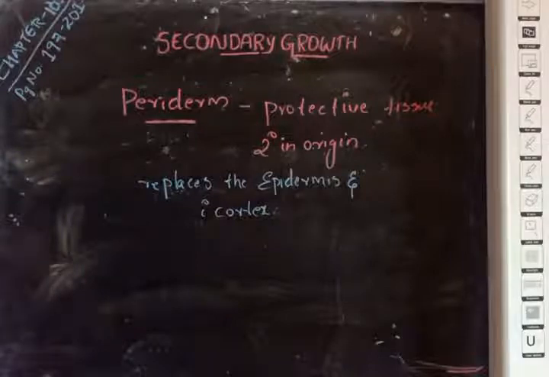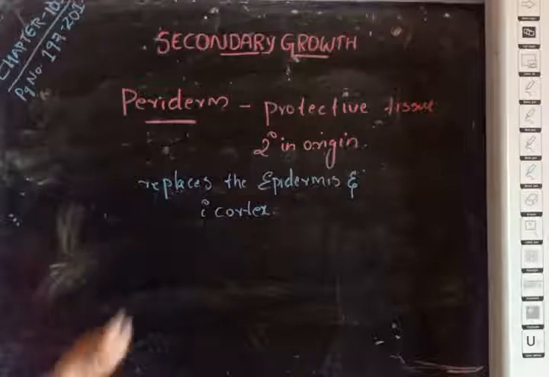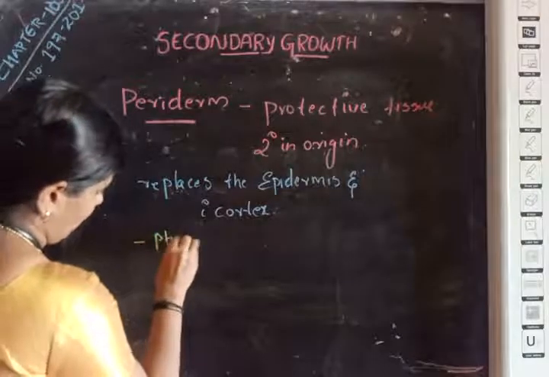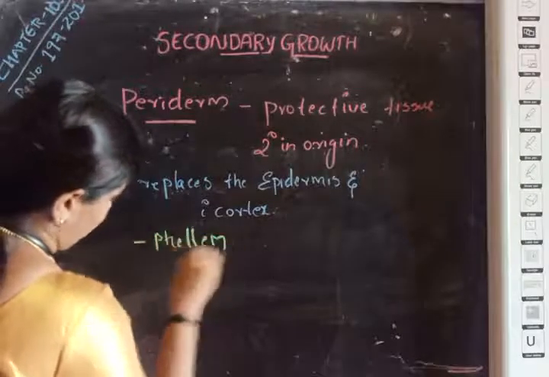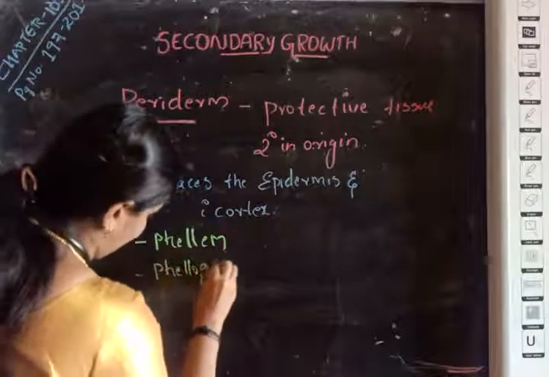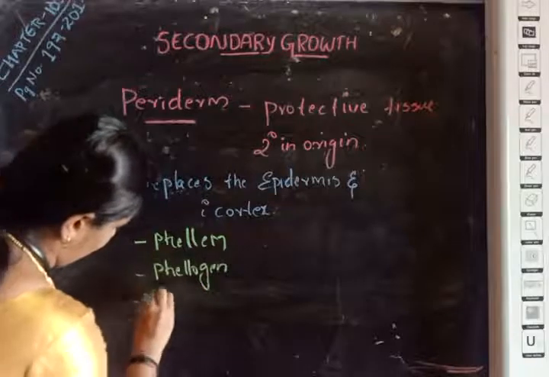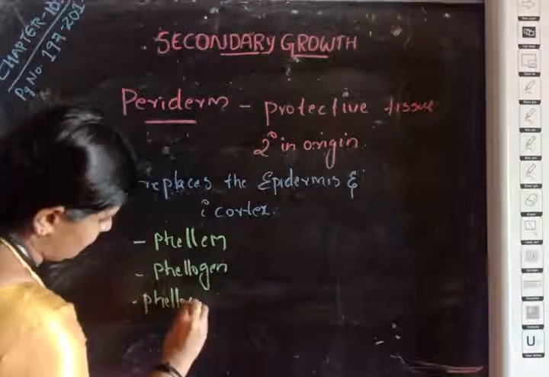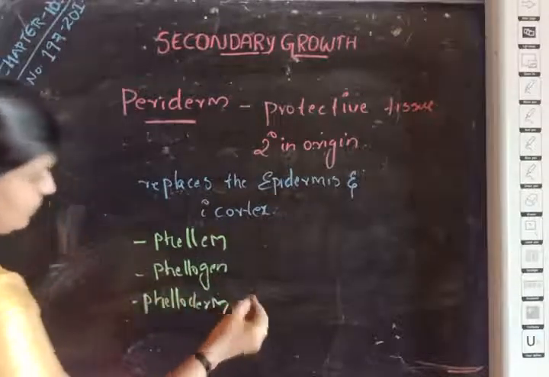There are three types of cells in the periderm: phellem, phellogen and phelloderm.